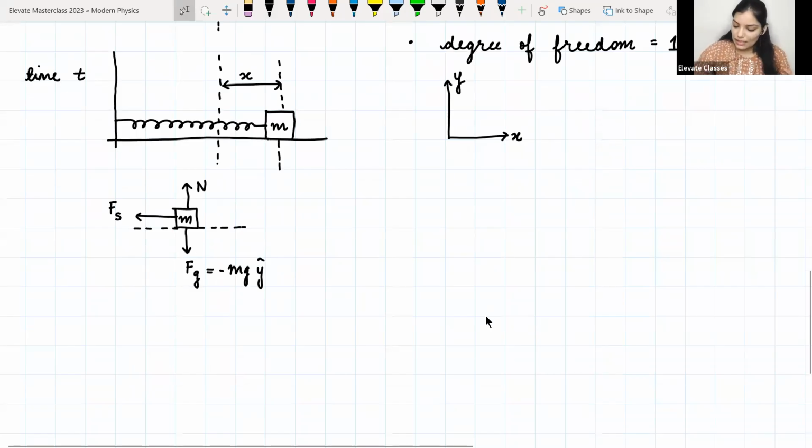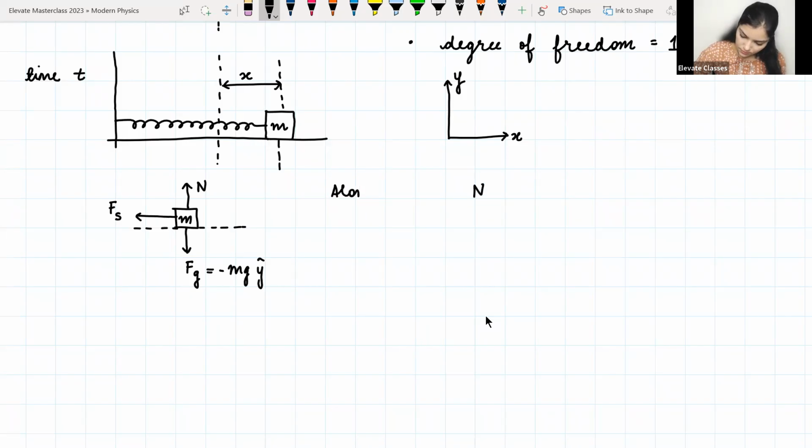So now we know that the mass can only move along x direction and there is no motion along y direction. So we know that the forces along y axis should balance out, right? So this means that my normal force along y-axis, the forces should balance out.